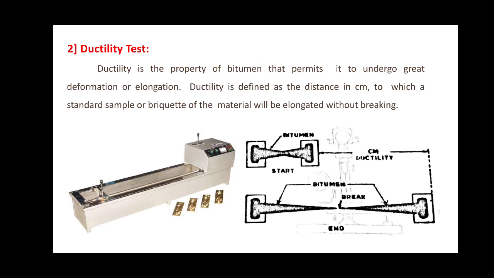It consists of two molds on which the bitumen sample, which is melted to a temperature of 75 to 100 degrees Celsius above the approximate softening point until it becomes fluid, and it is then strained through an IS sieve 30 and poured into the mold assembly. As you can see in the figure, we have the bitumen which is placed into the molds and placed on a brass plate after the solution of glycerin and dextrin.